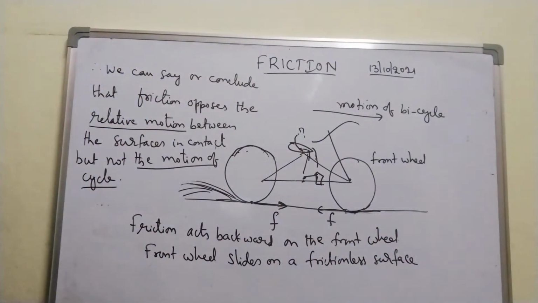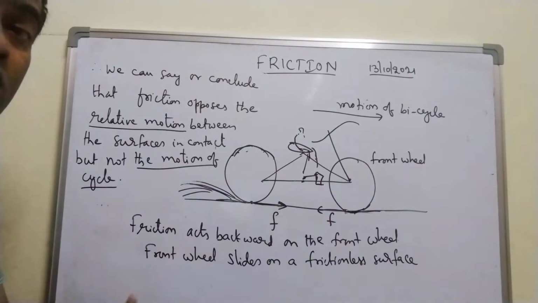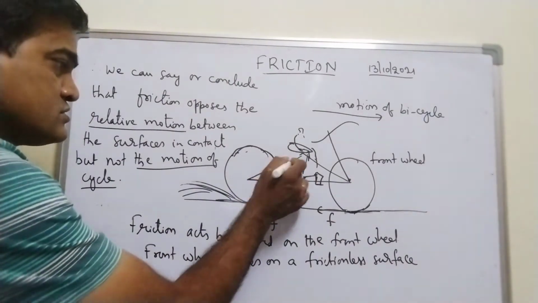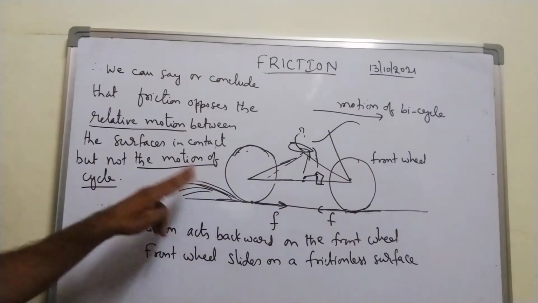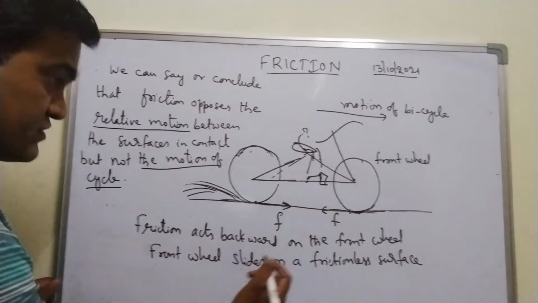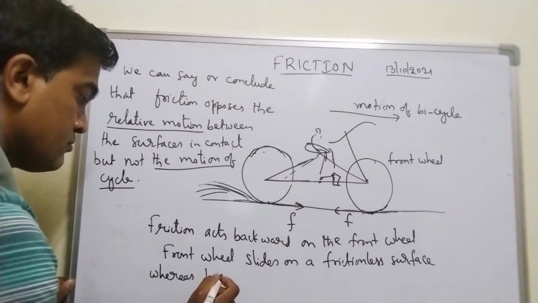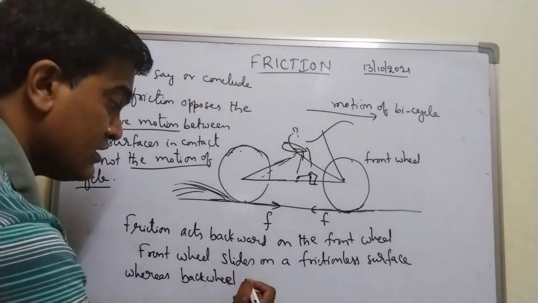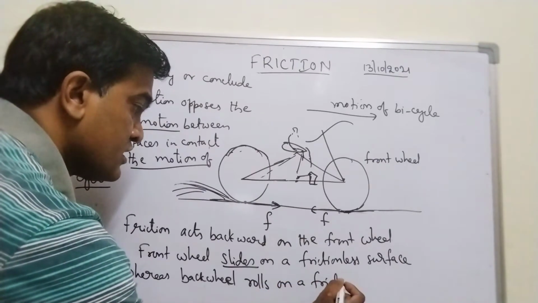Suppose it goes on ice, a frictionless surface. When it goes on smooth ice, this will slide, it will not roll on the ice. When it slides, how does friction act? Front wheel slides on a frictionless surface, whereas back wheel rolls. This is the difference between front wheel and back wheel. Back wheel rolls, front wheel slides.